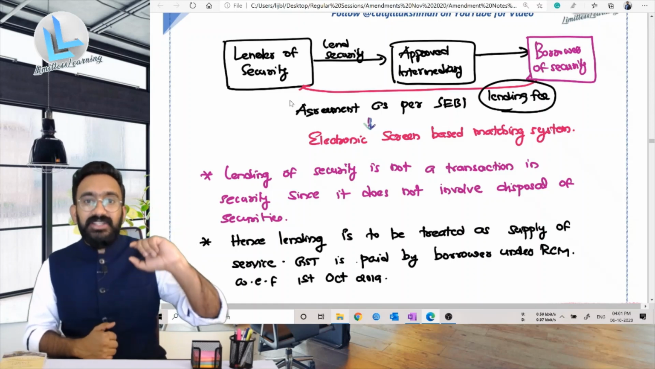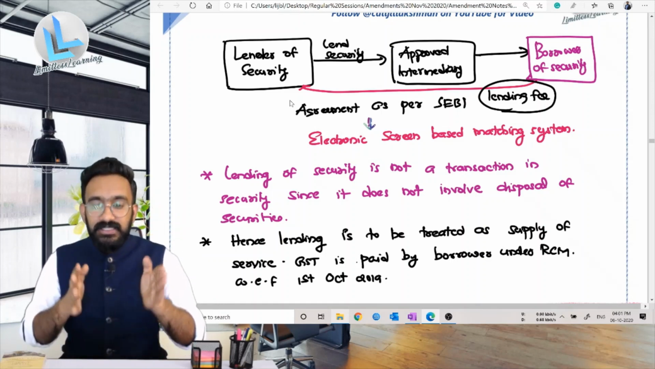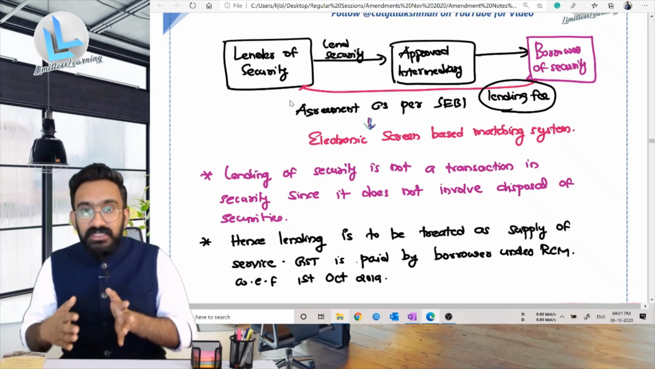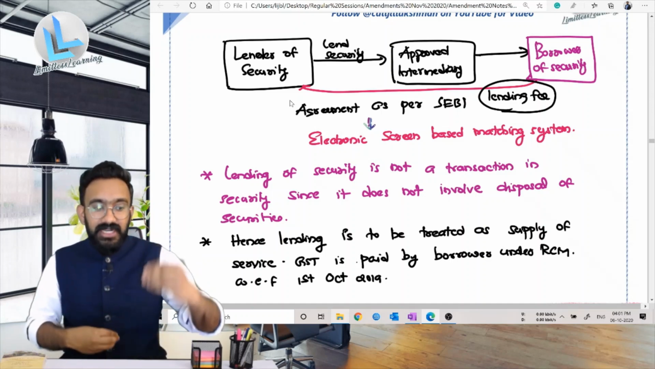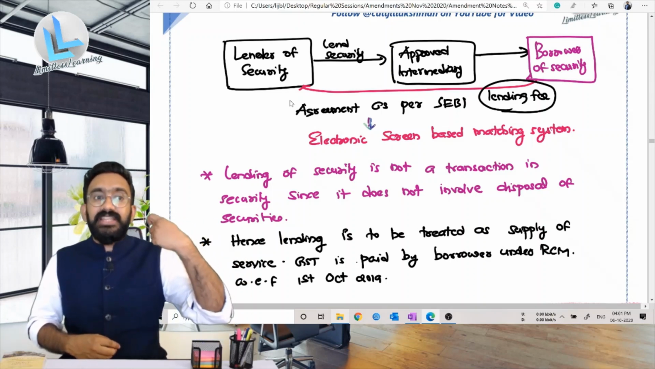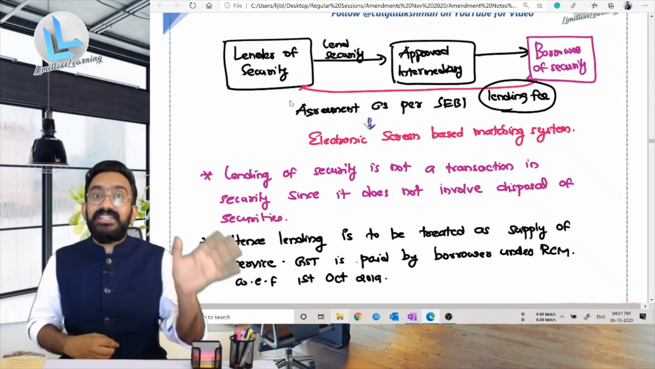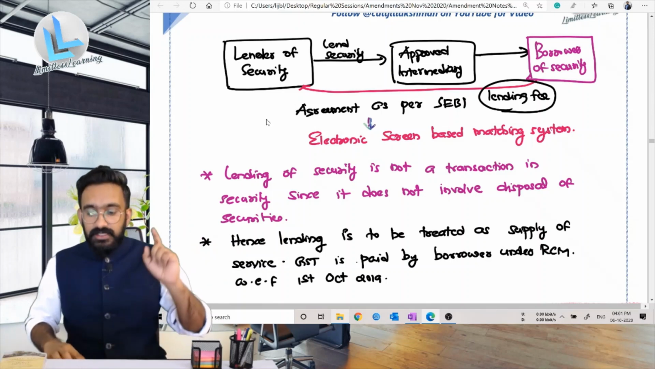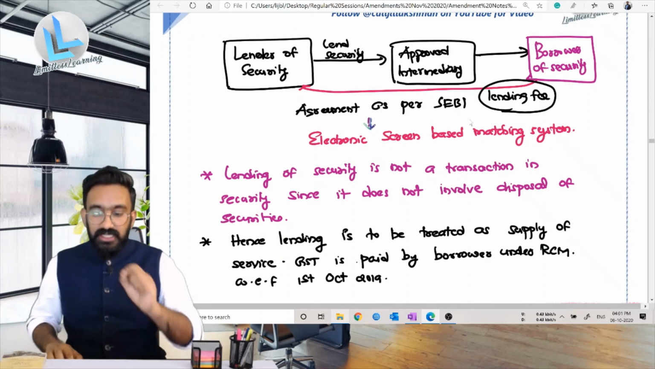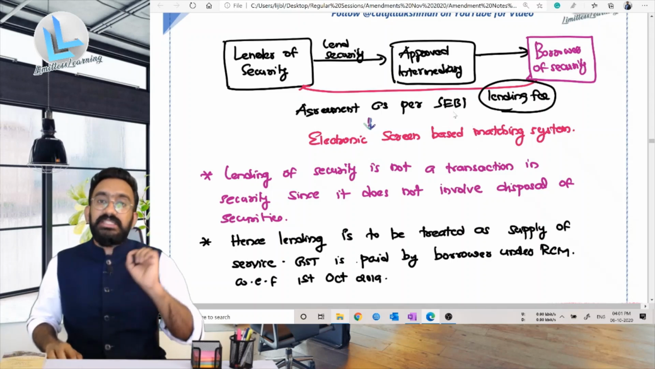So this particular lending of security is considered to be an activity which is different from delivery of security. Whenever I'm saying that security is not goods or services, I'm talking about delivery, which means that I'm selling the security and getting some money. It's not renting of security or lending of security. So here there is an electronic screen-based matching system that is managed by approved intermediaries of SEBI.